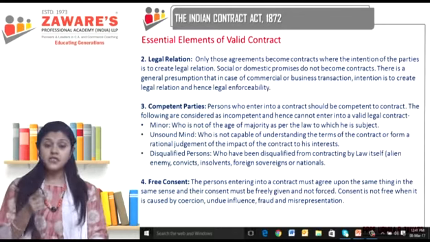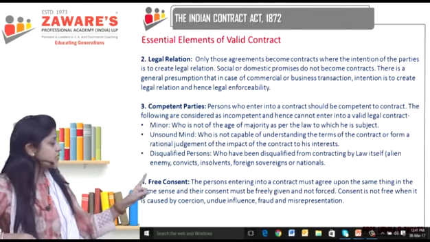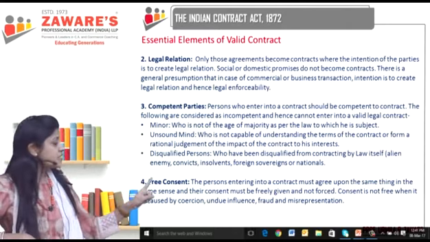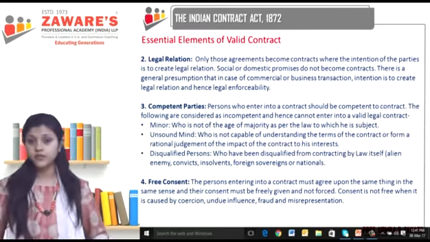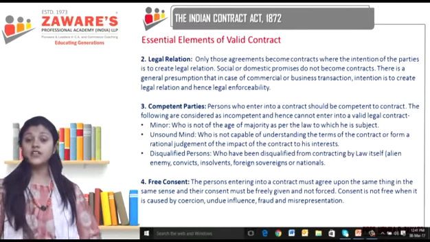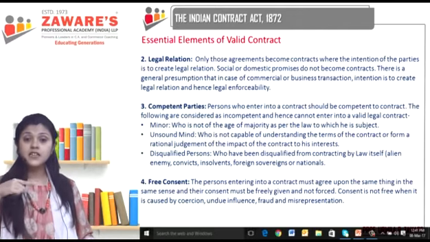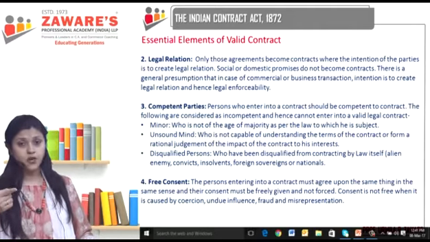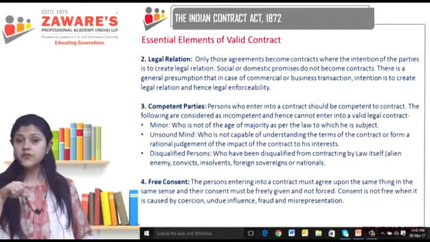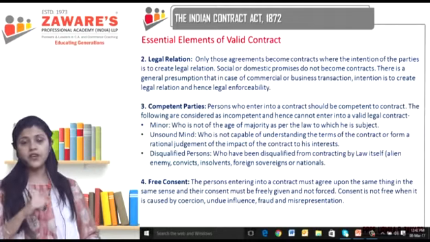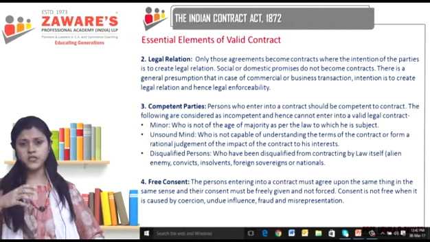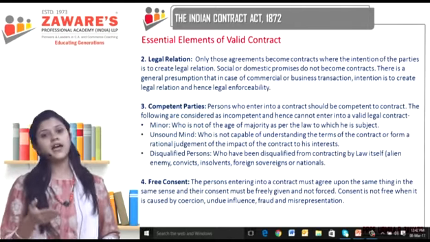Then the law says that a contract is not induced by free consent when the consent has been caused by undue influence. Now what is the meaning of undue influence? See, when we said coercion means physical pressure or threat, undue influence means mental pressure. You mentally influenced me to such an extent that I had to say yes.